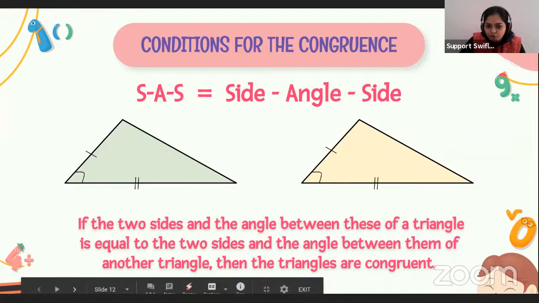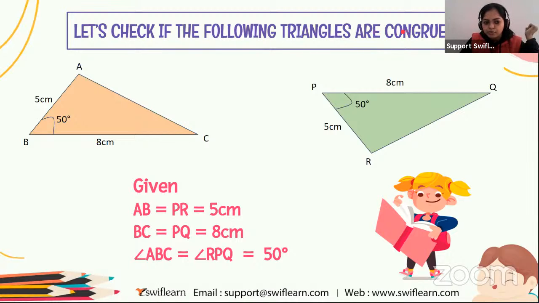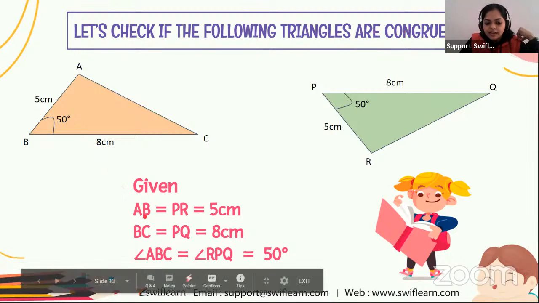So let's move to the question to understand this property better. Let's check if the following triangles are congruent or not. Here it is given that AB equals PR equals 5 centimeter, and BC equals PQ equals 8 centimeter. And also angle ABC equals angle RPQ equals 50 degree.